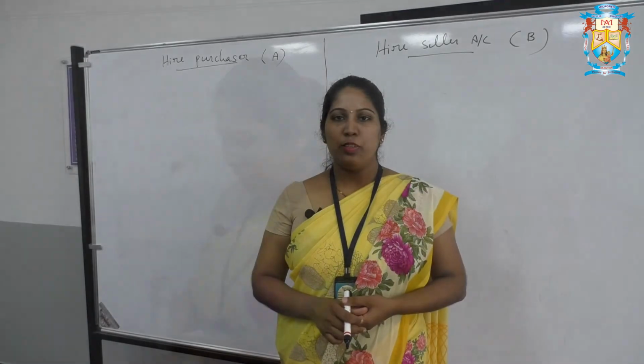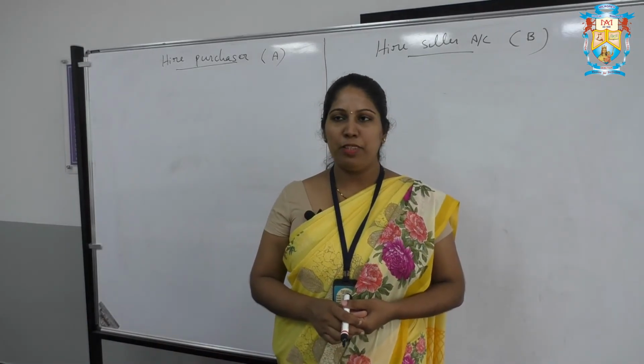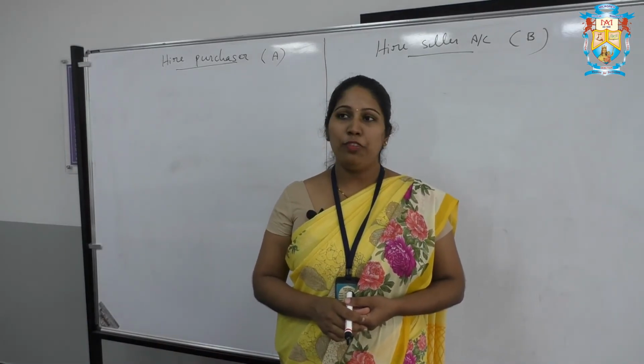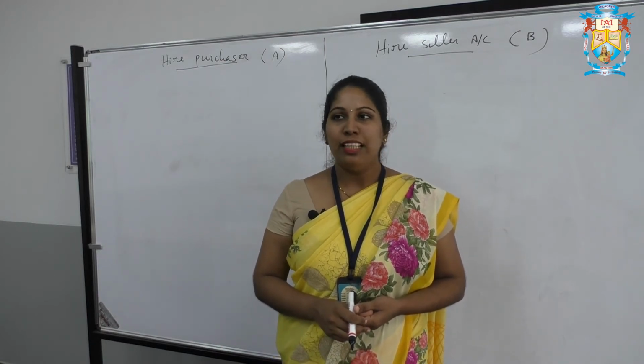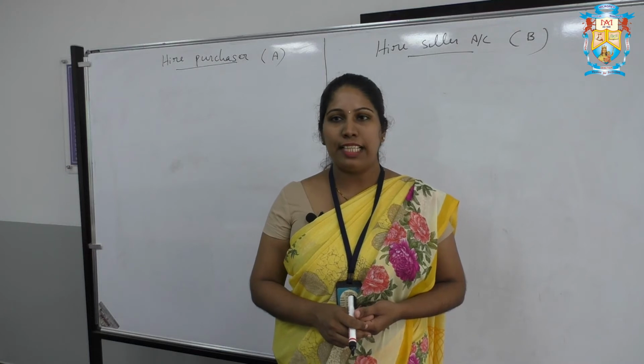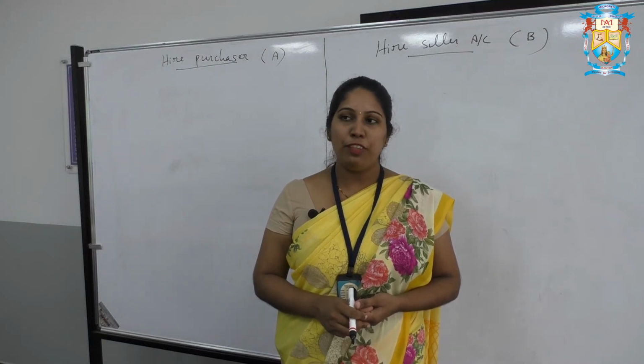The entry will be like this. In the hire purchaser's account, we have to write hire seller's account debited to assets account. So we'll see the entries in the books of the hire purchaser. Till the date of default, usual entries are passed in the books of the hire purchaser. In the year of default, all the entries except the entry for the payment of installment are passed.